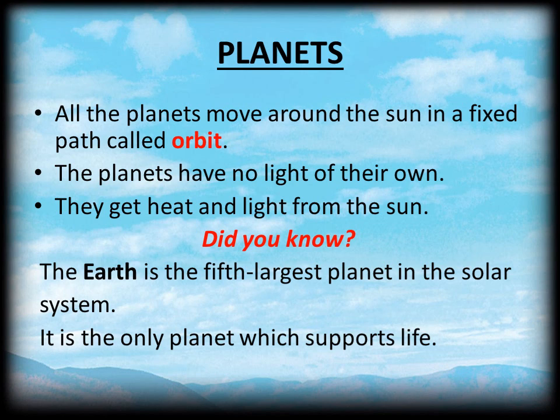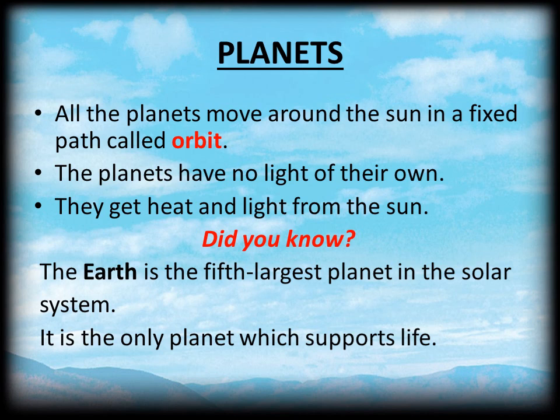Let us learn about the planets now. You already know there are 8 planets. So what do we have in planets? Just find out. All the planets move around the Sun in a fixed path called orbit.